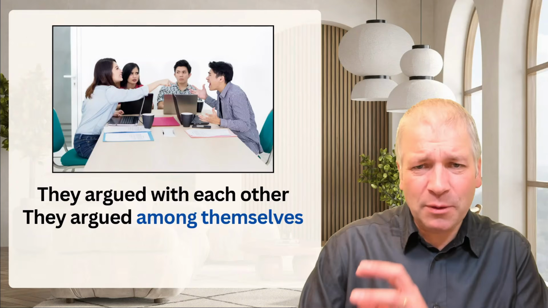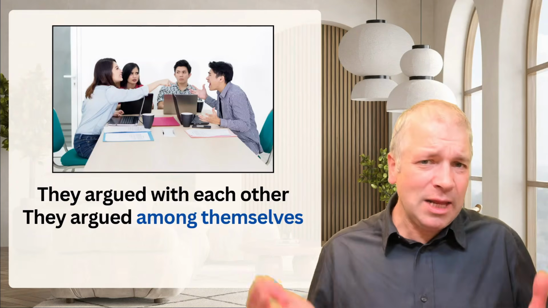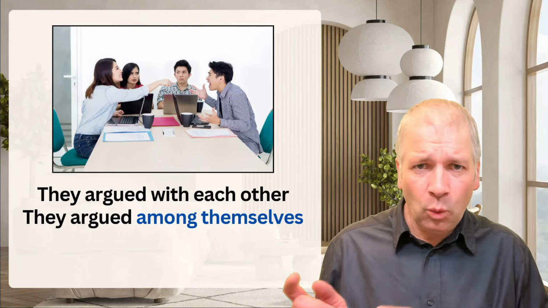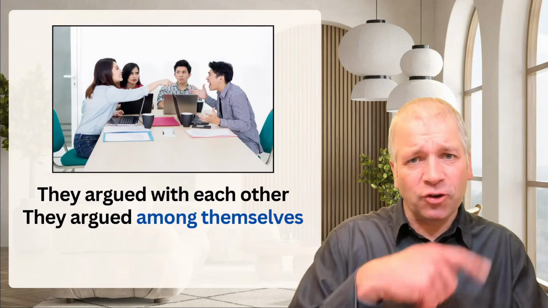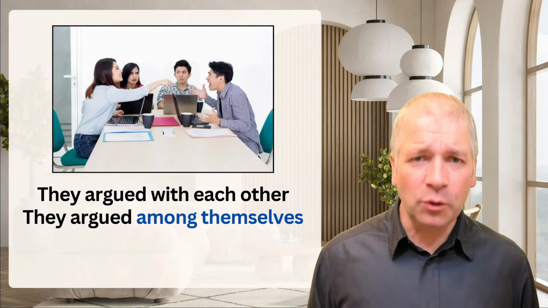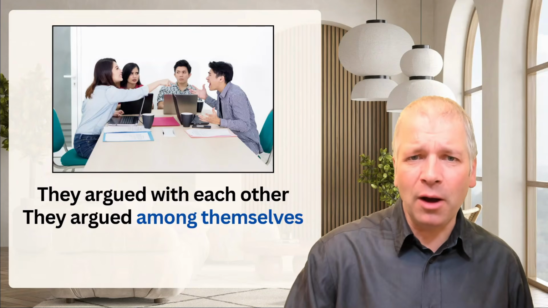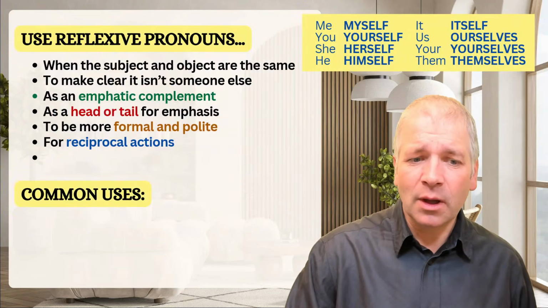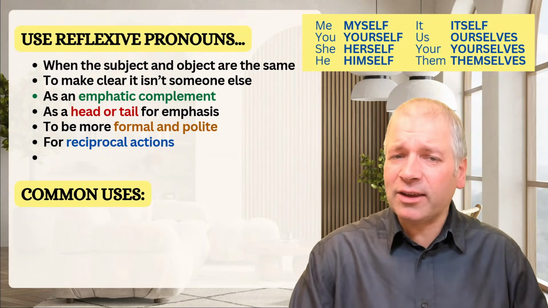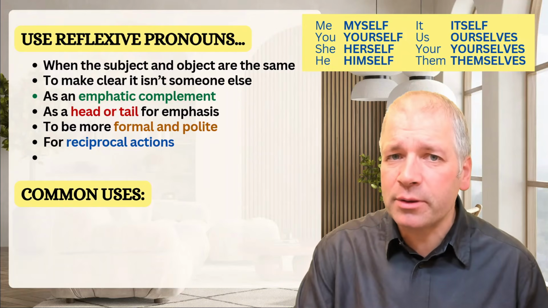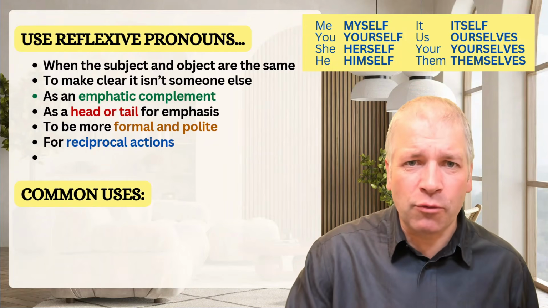And when we say among themselves, we really mean with each other. One to another, another to another, and in the group they all go round and do the same thing. They all do the arguing. They argued among themselves. So we use reflexive pronouns to indicate reciprocal actions, where everyone does it in the group.